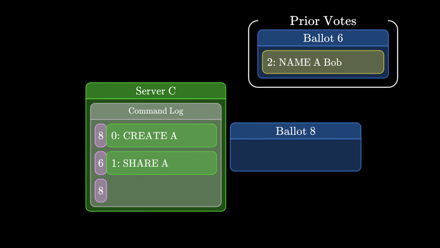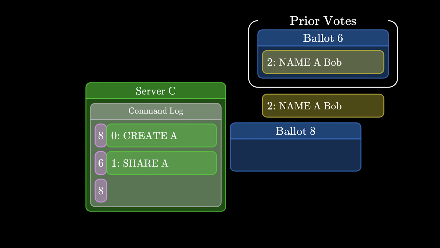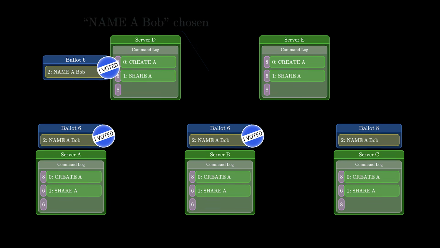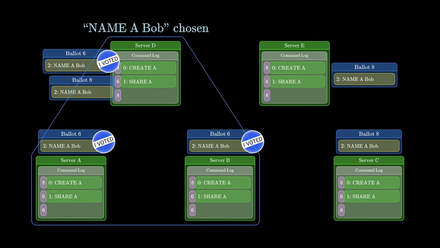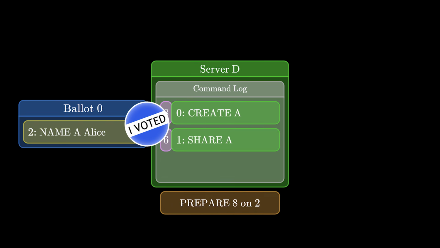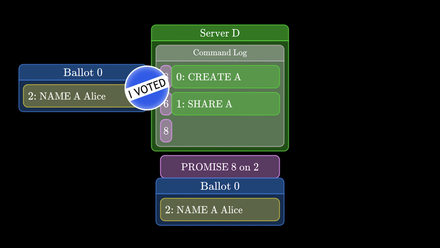So I can't just sit back and do nothing either, because then slot 2 might never get filled. So I should still send out a ballot, but to be safe, I should copy over this ballot's command and replace my own. That way, if it turns out that ballot 6 is indeed chosen, it's still safe for ballot 8 to be chosen as well. If I want, I can retry my own command with slot 3 once I finalize whatever's in slot 2. So, every time an acceptor sends a promise, it should also send along with it whatever ballots it's already voted on for that slot, so that the proposer can copy over the command.